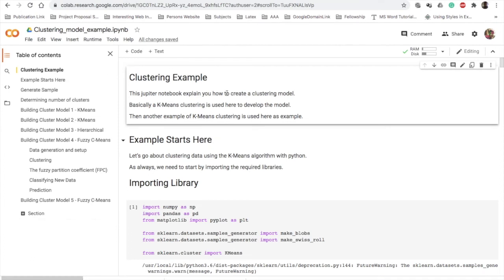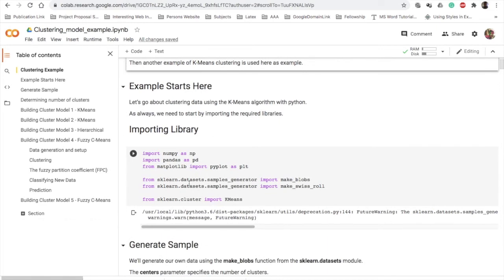So here is a Jupyter notebook, which I will provide to you in Google Classroom. Basically I have two models here, k-means model 1 and 2. I will show you k-means 1 first, and if time permits I will show you the other model. These are the basic libraries you have to import to develop a k-means clustering model: NumPy, Pandas, Matplotlib.